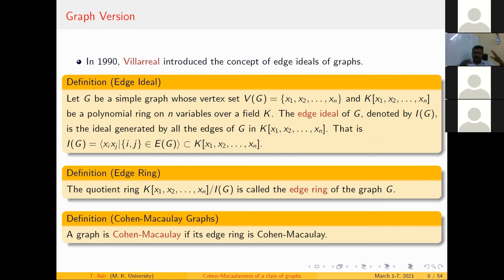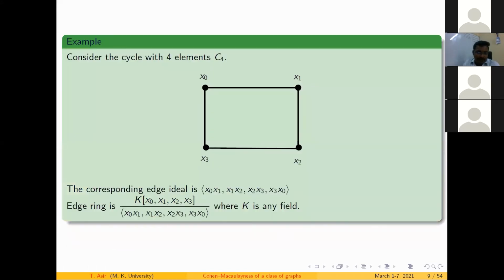Okay, so this is a nice combination from ring theory to combinatorics, especially in the graph theory version. I have a ring structure, which we call a Cohen-Macaulay ring structure. Corresponding to that, we move on to the simplicial complex, and then the graph. I have a beautiful structure called the edge ideal. Using this edge ideal, I have an edge ring. If this ring is Cohen-Macaulay, then we call the corresponding graph Cohen-Macaulay. So what's the use? I am connecting ring theory to a graph. If someone may ask what's the use of this, yes, we have a use.